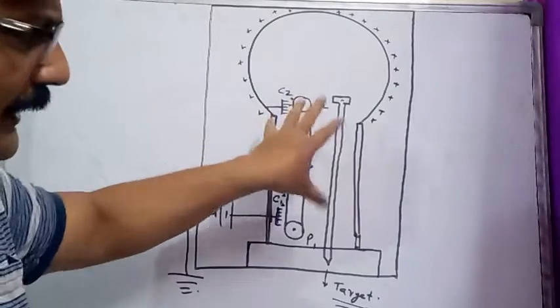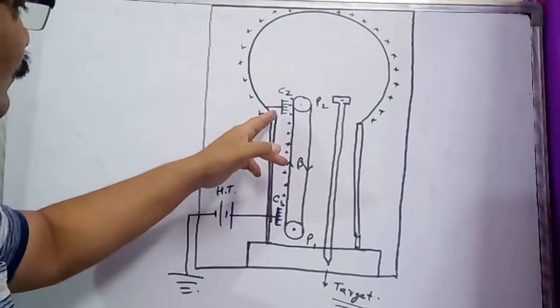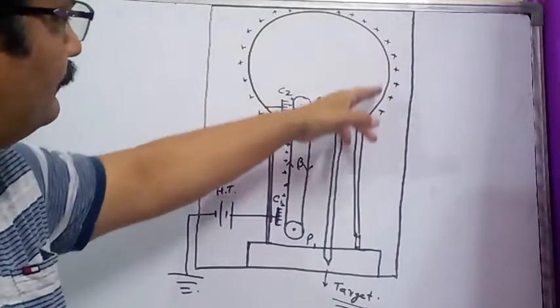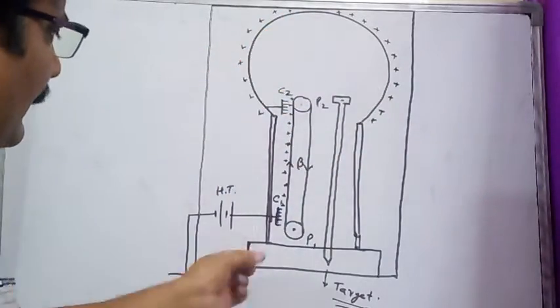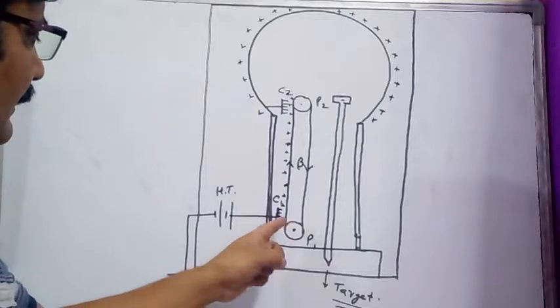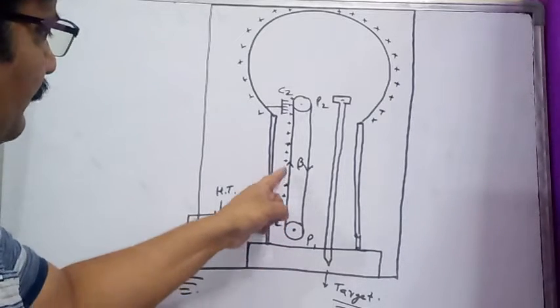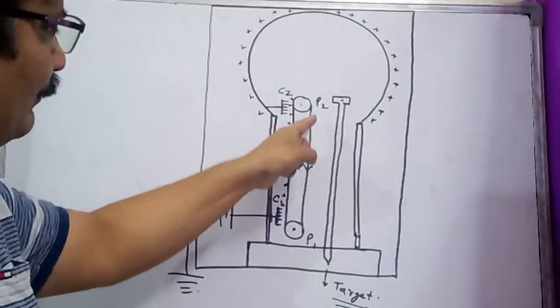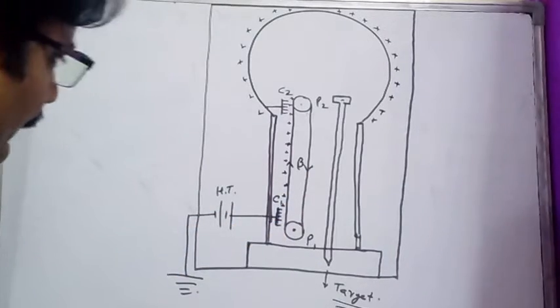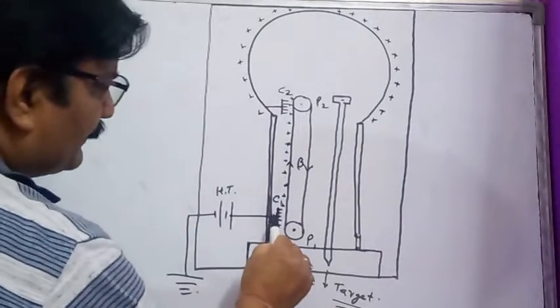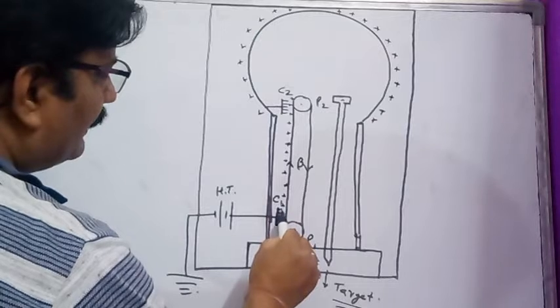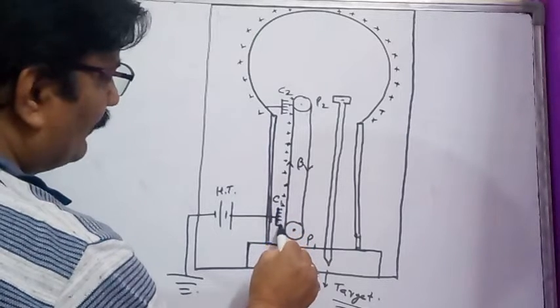When this instrument is started, initially suppose there is no charge on the hollow spherical dome. As this device is started, the belt starts moving up from this side and moves down from the other side. The positive charges are sprayed from the tip of the spray comb.